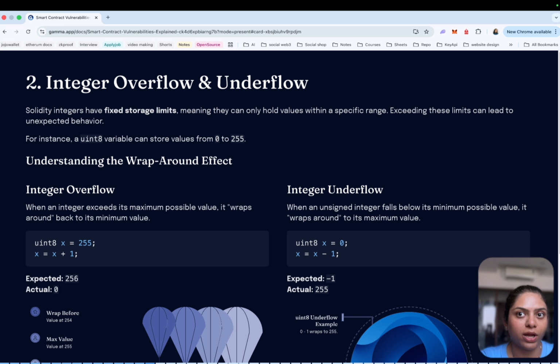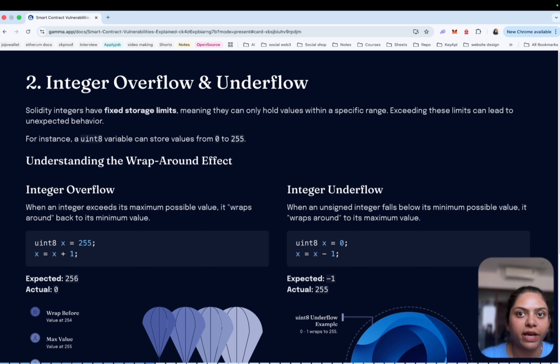Now what happens if we try to add 1 to the maximum value? Like uint8 x is equal to 255, x is equal to x plus 1. Then expected is 256, but uint8 only stores 0 to 255, so the actual number is 0. Because the variable cannot store a number larger than 255, the value wraps around back to 0, so the result becomes 0. This is called integer overflow.